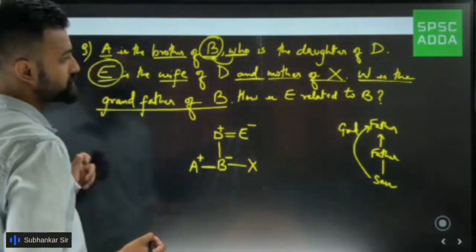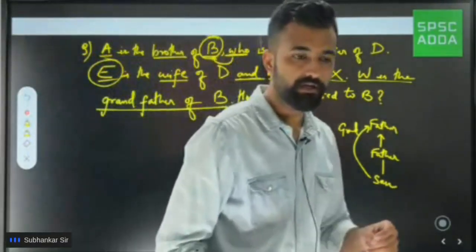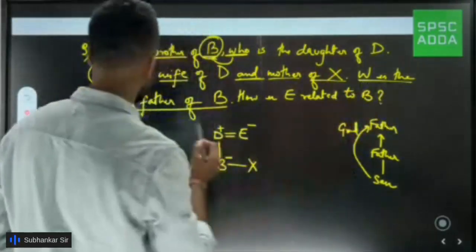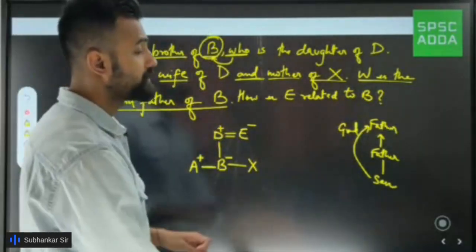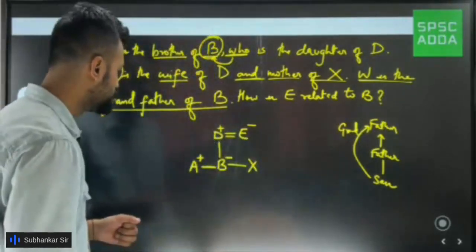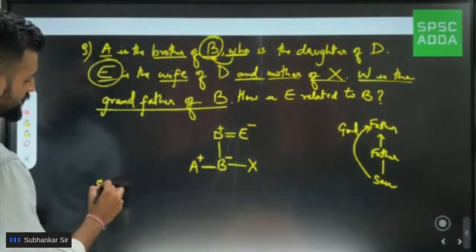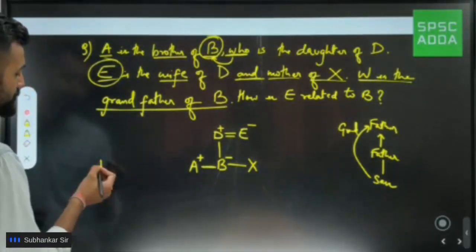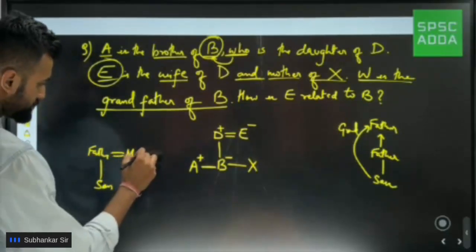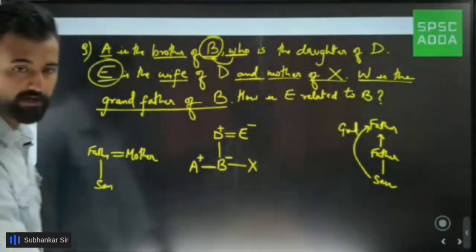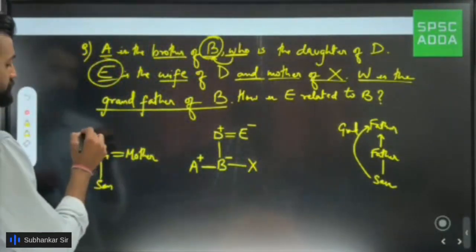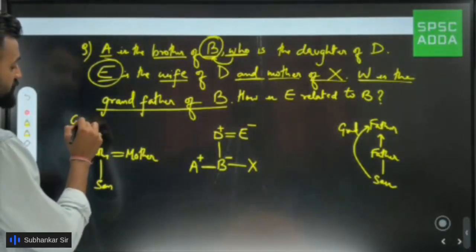Now the thing is, here the question did not specify properly. It is just saying that W is the grandfather of B. But grandfather from whose side? Mother's side or father's side? Suppose I talk about myself. I am the son of my parents, obviously my father and my mother. Grandfather can be from 2 sides. If I talk about my father's father, he can become my grandfather.